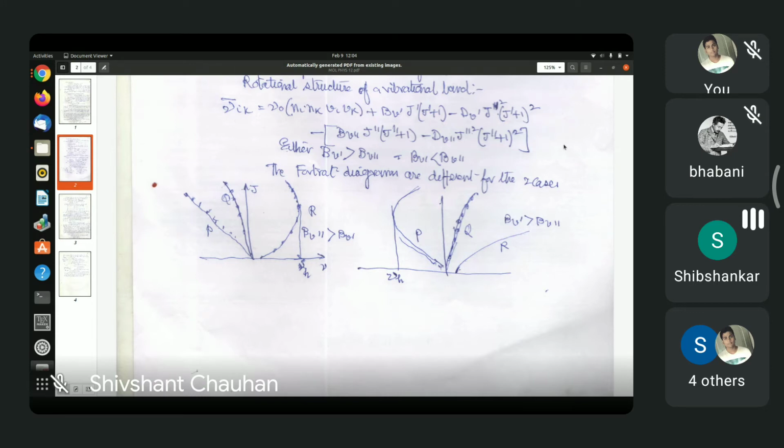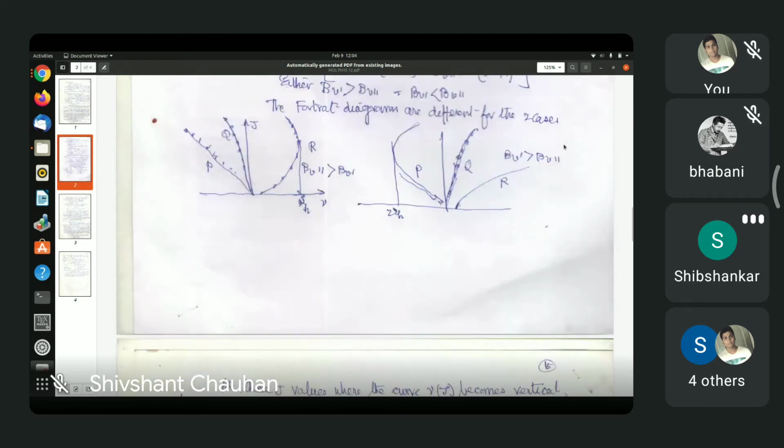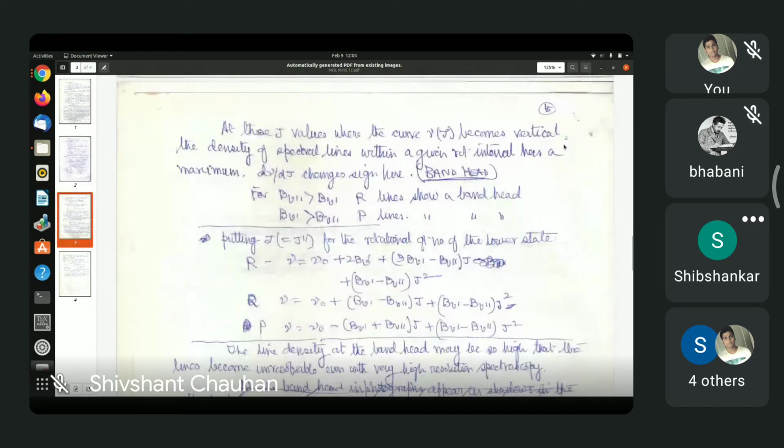On the higher side there will be R branch lines, and on the lower side there will be P branch lines, because in the R branch the quantum number increases by 1, so the difference will be higher, and for the P branch the quantum number J decreases by 1, so the P branch will be on the lower side, and at the center of the branches there will be a gap.